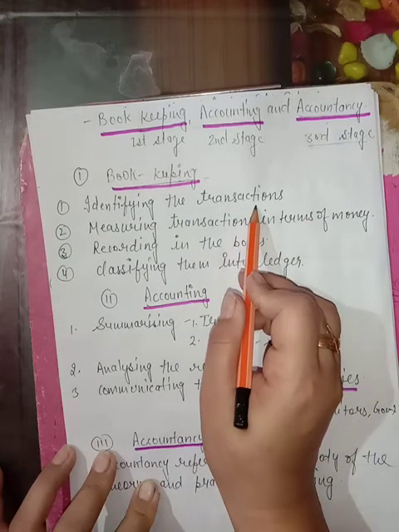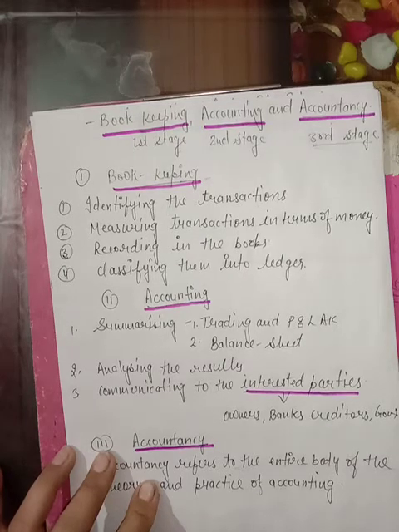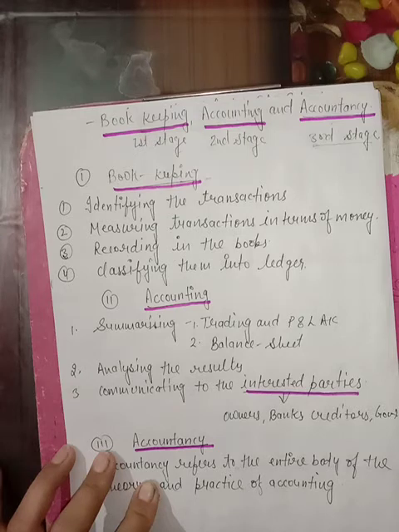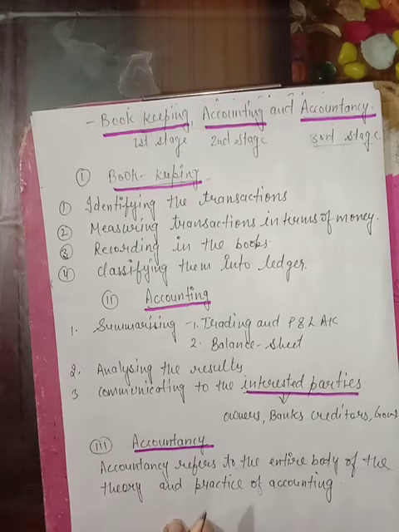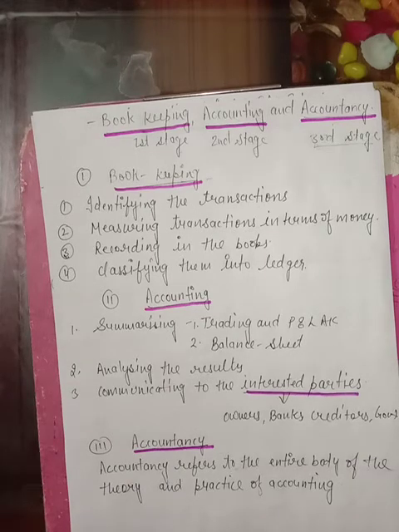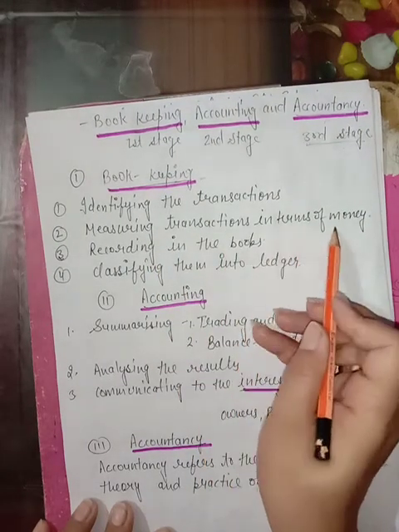I earlier said, students, business has a lot of transactions. The clerk has to identify the transaction which he has to mention in his accounts. Identifying the transaction: which transactions are related with the economic matters, which transactions are related directly with business, right? The next is measuring transaction in terms of money.